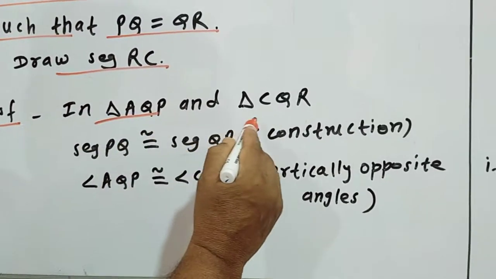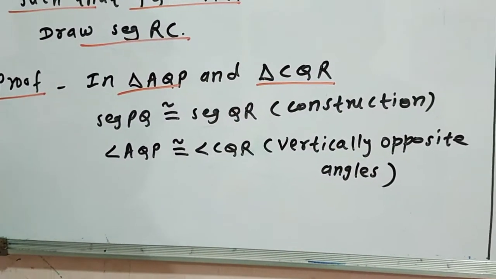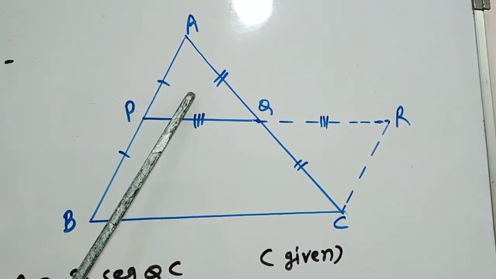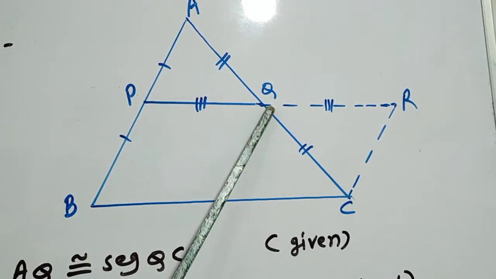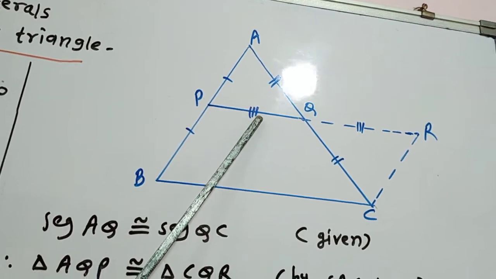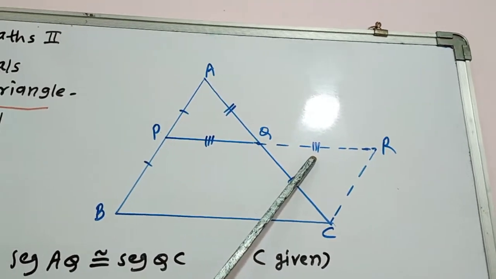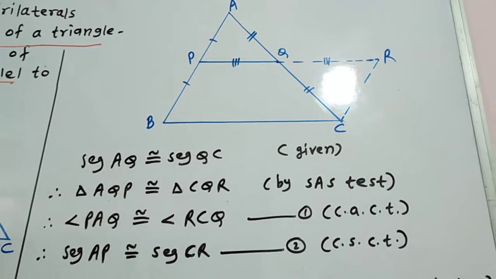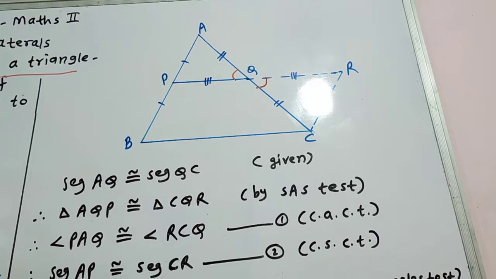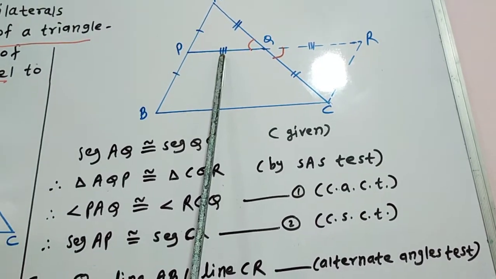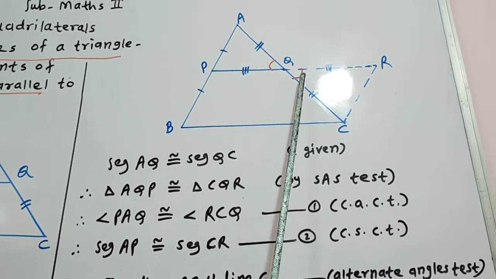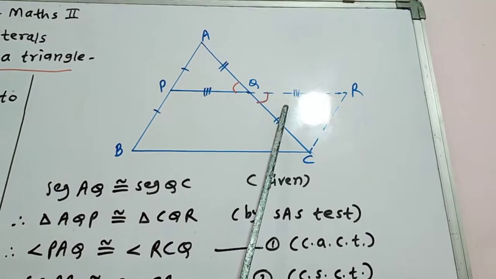Now the proof. In triangle AQP and triangle CQR, I will show you where triangle AQP is, this triangle, and triangle CQR, this triangle. In these two triangles, segment PQ is congruent to segment QR because of construction, and angle AQP is congruent to angle CQR because they are vertically opposite angles.